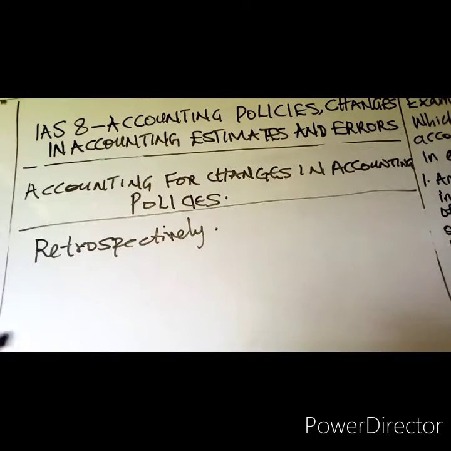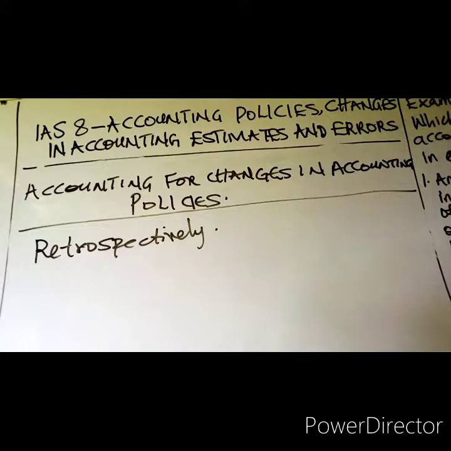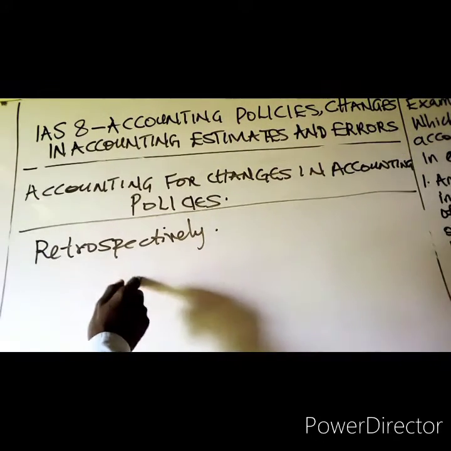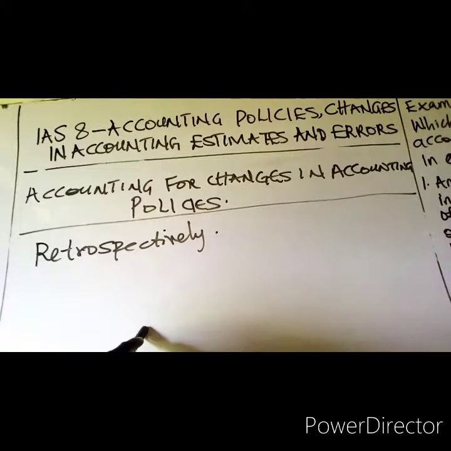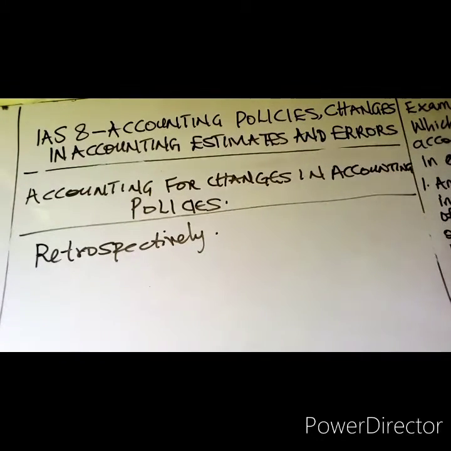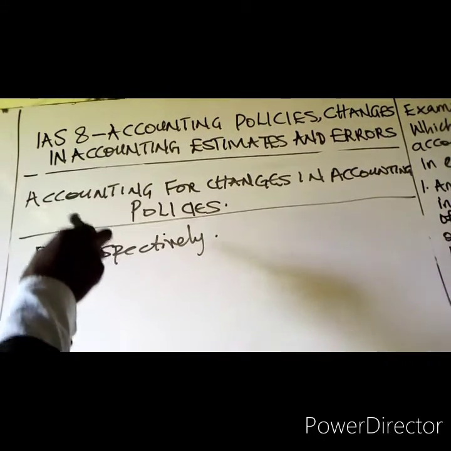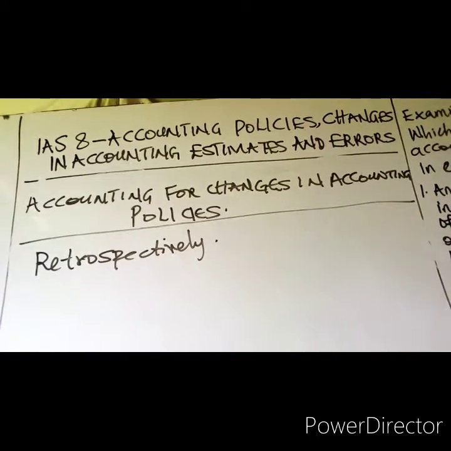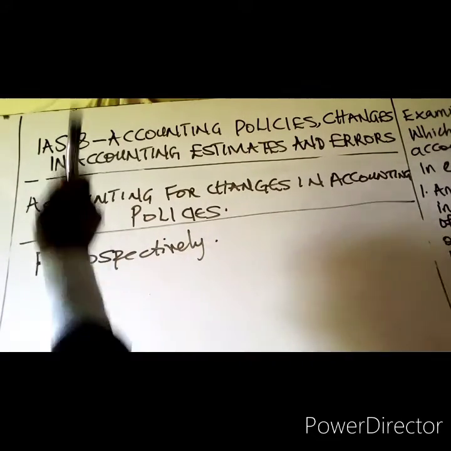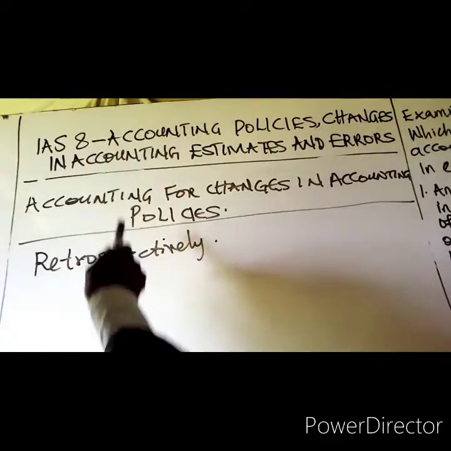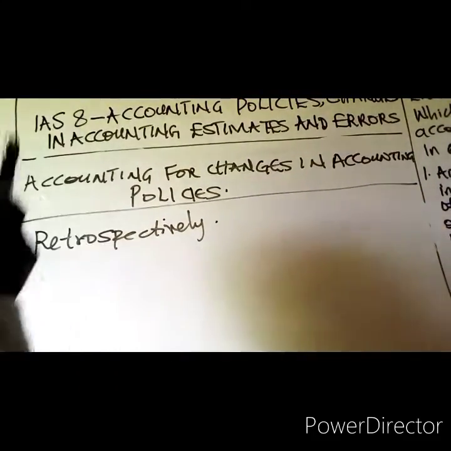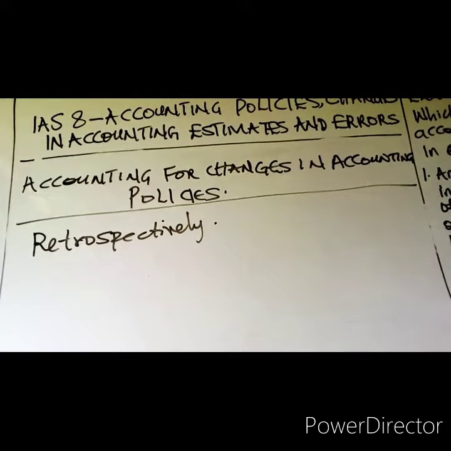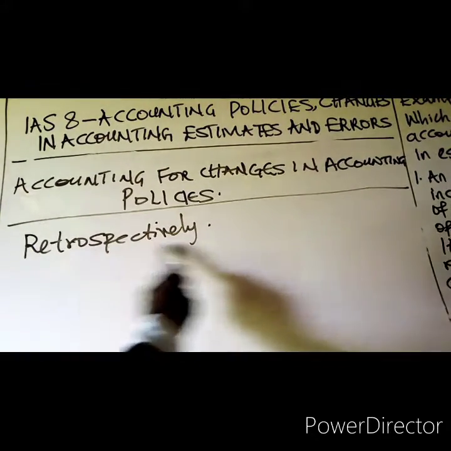We say it should be applied retrospectively with adjustment in the opening balance of retained earnings in the statement of changes in equity. That is how to account for that. What do you mean by retrospective application?